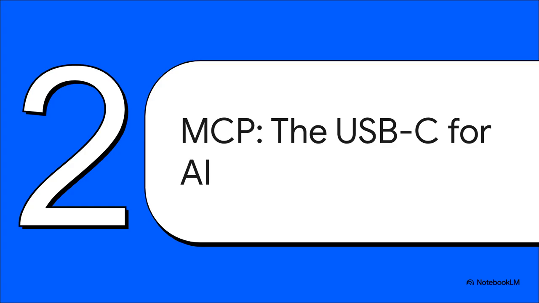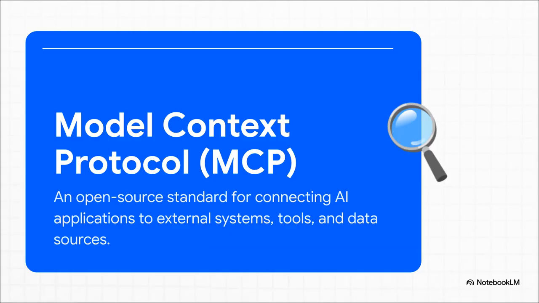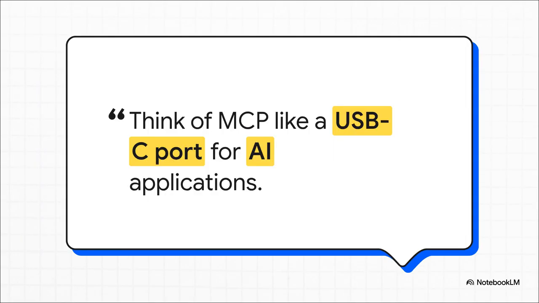But what if there was a universal standard? You know, a single, elegant solution to all this integration chaos? Well, that is exactly what the Model Context Protocol, or MCP, is designed to be. At its core, MCP is really just an open-source rulebook. Think of it as a standardized language that lets any AI application talk to any external system. Doesn't matter if it's a database, a piece of software, or even a physical robot. It creates that all-important common ground for communication.